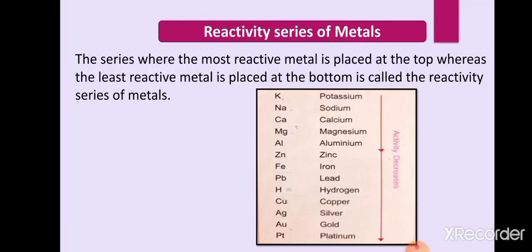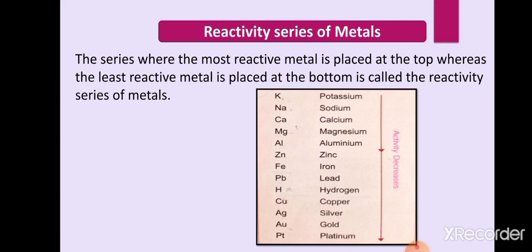Now we have to study the chemical properties of metals, but before this we should know about the reactivity series of metals, because this reactivity series is very important. It tells us about the reactivity of metals, which metal has which type of reactivity and how easily it reacts with any other element. So it's a series where the most reactive metal is placed at the top, whereas the least reactive metal is placed at the bottom. This series is called the reactivity series.